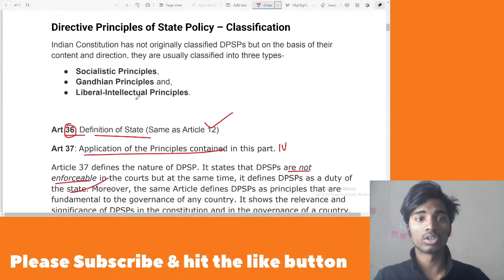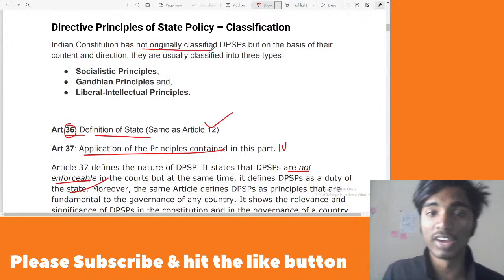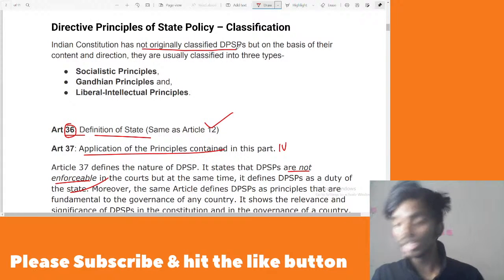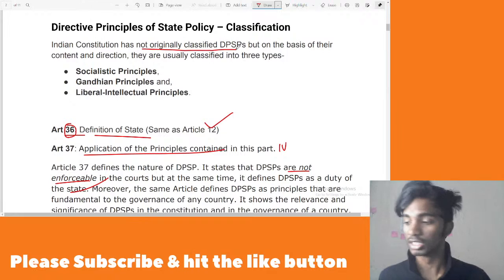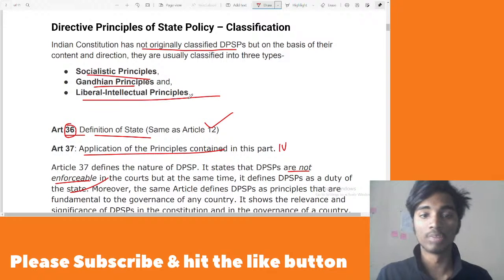Now let us look into the classification of DPSPs. The Indian Constitution has not originally classified DPSPs, which means that there is no constitutional classification of DPSPs. The Constitution did not say that there are socialist principles, Gandhian principles, and liberal intellectual principles. This is our classification.